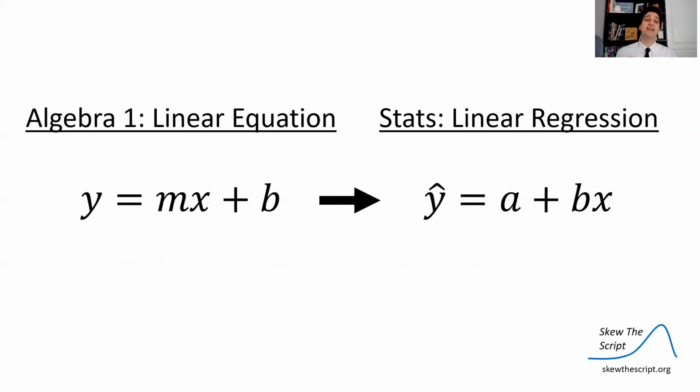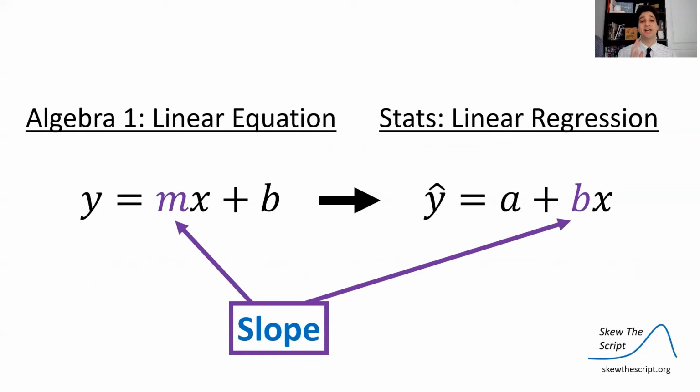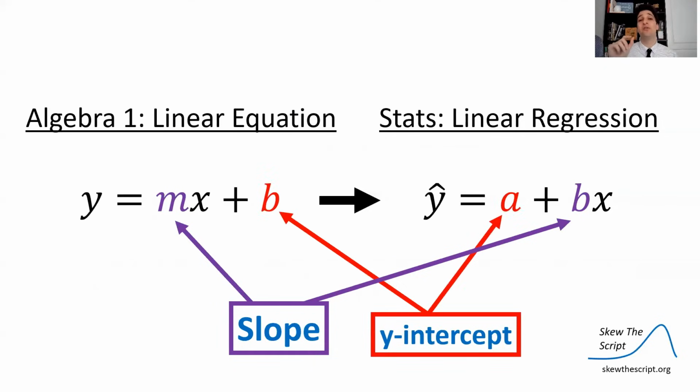We have a very similar equation in statistics. The linear regression line is very similar to the linear equation line from Algebra 1, except the order is a little bit different. Now, some textbooks will do this a little bit differently. I'm going to go with this version that corresponds to a lot of the multiple regressions we see later in statistics. But the important point is that the variable next to the x in our model, which is b, the coefficient of x, is the slope. It's the one that kind of modifies x. It's the rate of change for y given x. So that's the slope. And then the coefficient that is a constant that doesn't have an x next to it is the y-intercept. In the linear equation, it's b. In our stats equation, it's going to be called a. So this is the correspondence there.